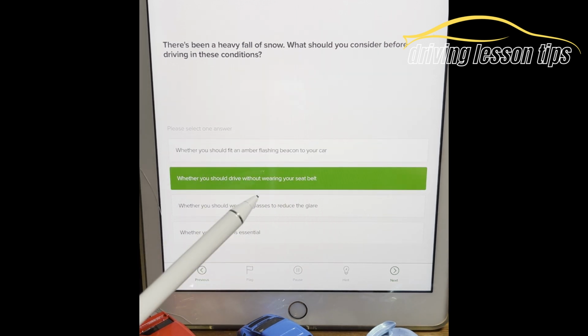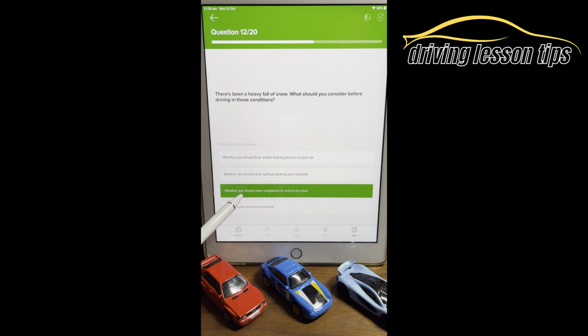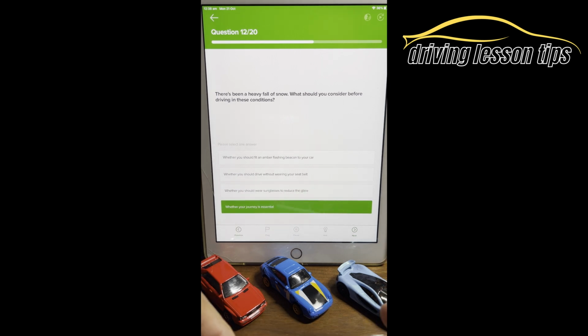Whether you should drive without any seatbelt? Well, you should drive with your seatbelt on. It's a legal requirement. Whether you should wear sunglasses to reduce the glare? I mean, you could do that if it's daytime. There could be a glare off the ground, but is it safe to go? So yeah, whether your journey is essential is the correct answer. D is the correct answer here, guys.